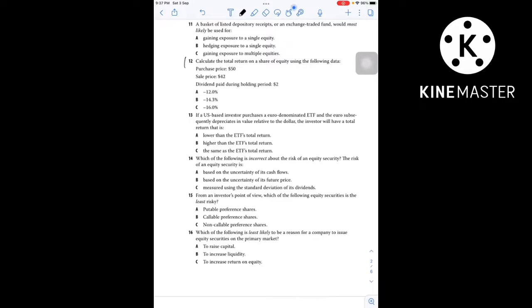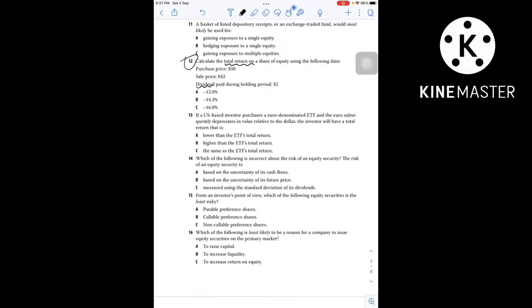Question number 12. Calculate total return on a share of equity using the following data. So focus on the words total return. We need to calculate a total return from the following information. Purchase price is given, $50. Sell price is $42. Dividend paid during holding period is $2. Now focus on the words total return. Total return means we need to include dividend information.